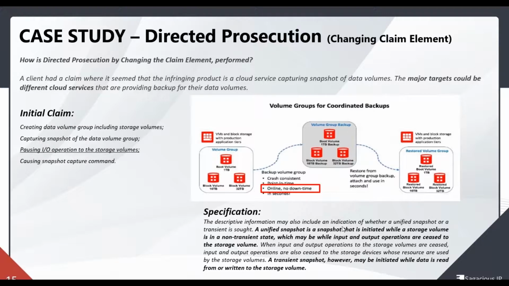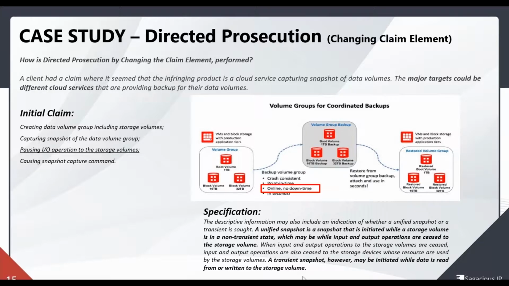In the specification, it was clearly mentioned whether a unified snapshot or a transient snapshot is sought. So there are two types of snapshot: unified or transient. A unified snapshot is a snapshot that is initiated while a storage volume is in a non-transient state, which may be while IO operations are ceased to the storage volume. So this unified snapshot is what the claim is claiming. Another thing it says, a transient snapshot, however, may be initiated while data is read from or written to the storage volume. So it means that the spec clearly says that pausing of the IO operations is not an important element.